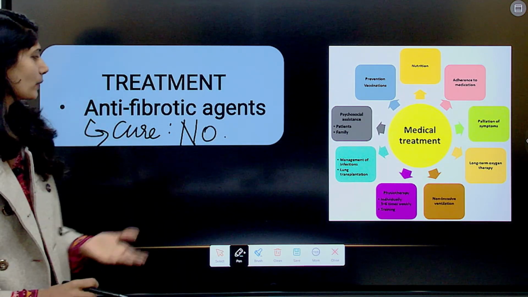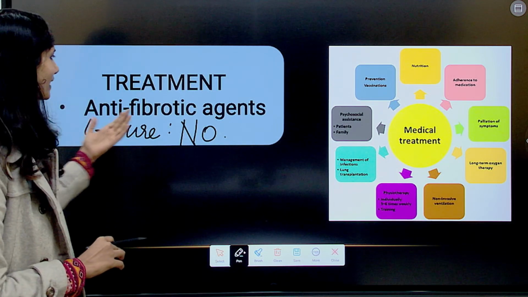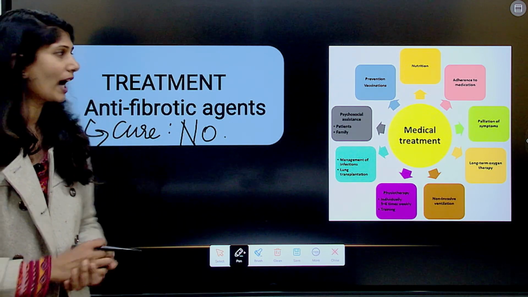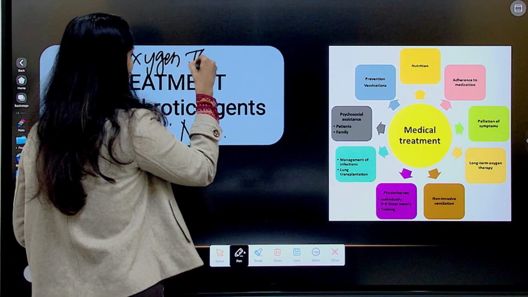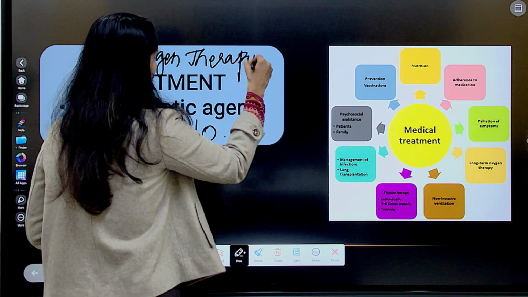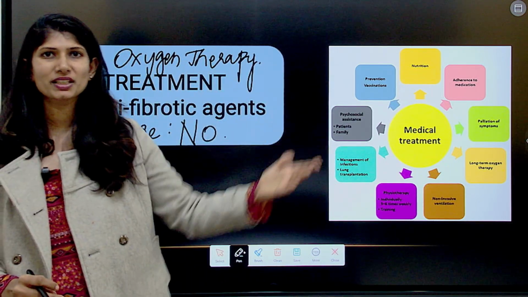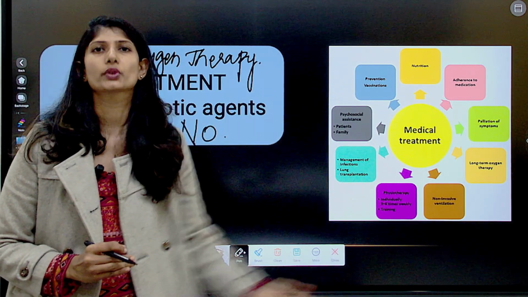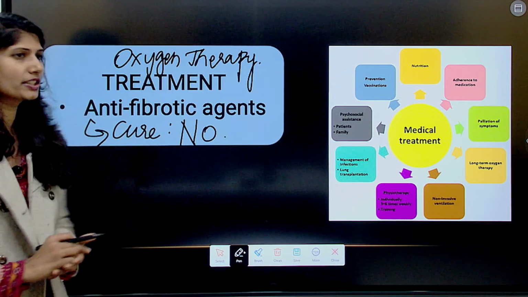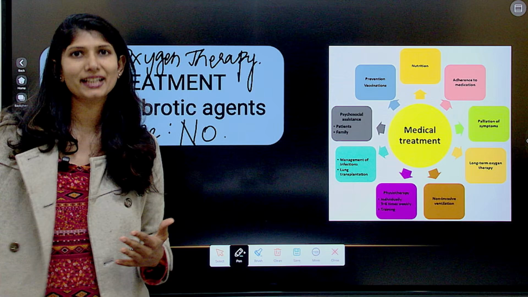The only thing we are known to be using, at least in certain western countries, is antifibrotic agents and oxygen therapy. But these are not permanent solutions, they only increase the lifespan by 1 or 2 years. There is no permanent cure. Zakir Hussain was suffering from this and he was trying to take treatment in the US.